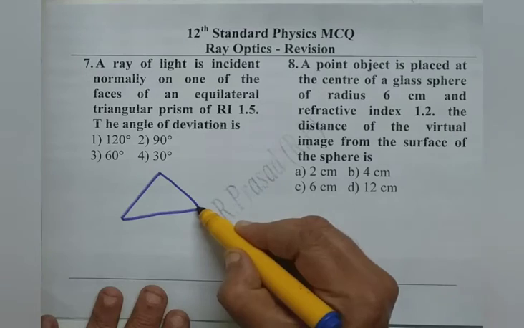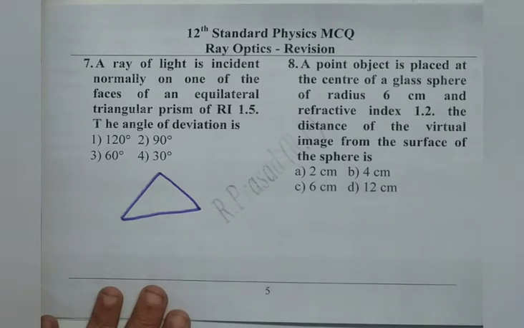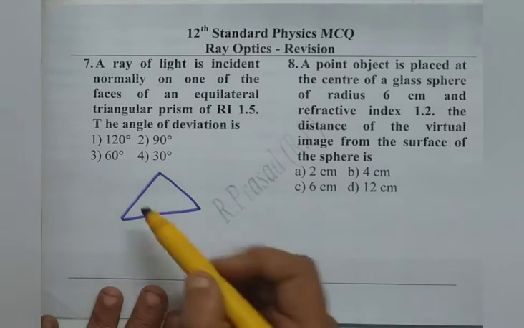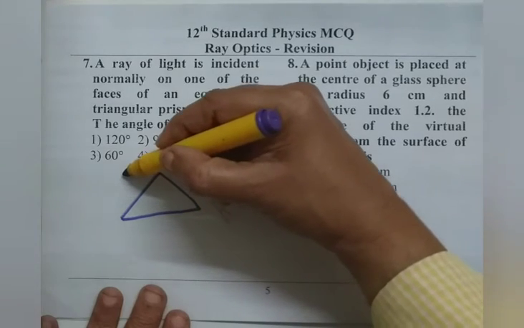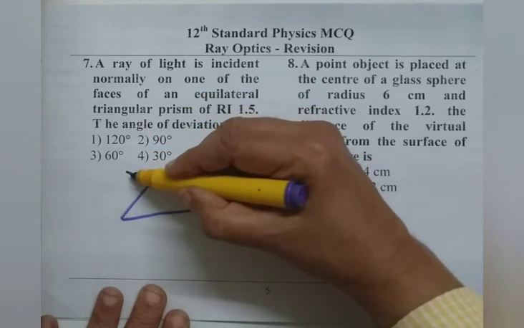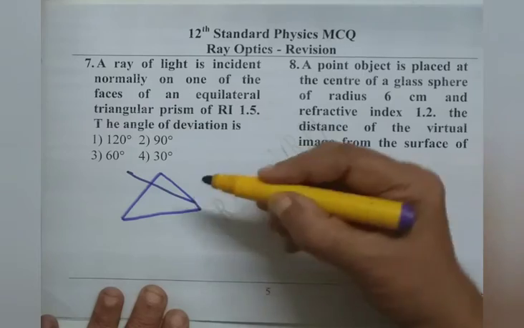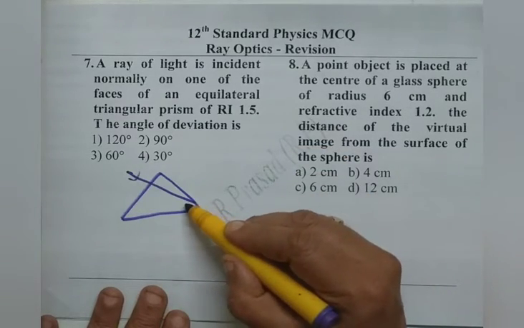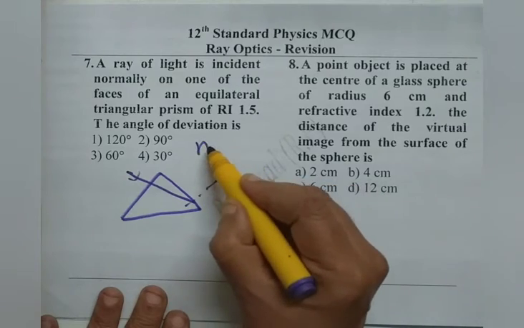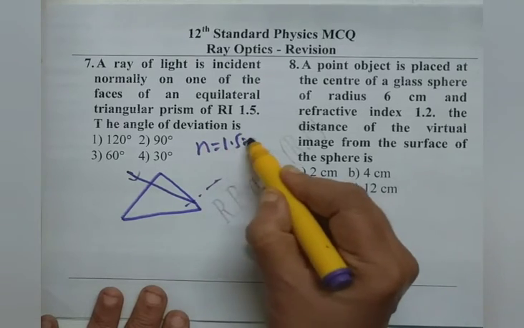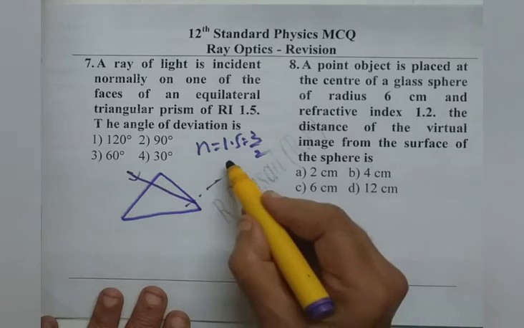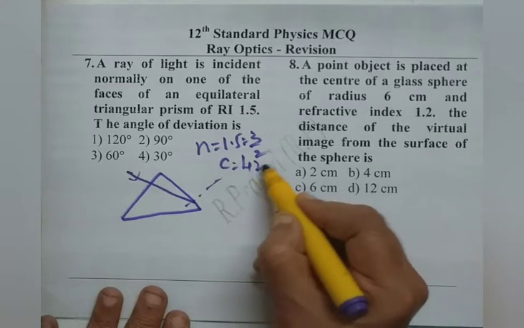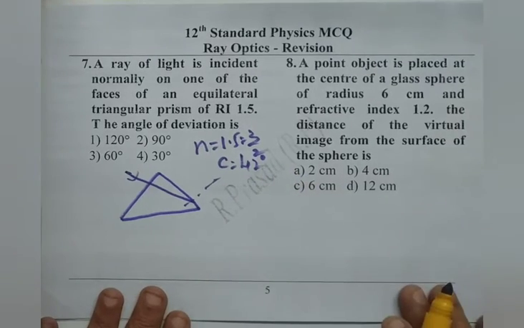Say this is the equilateral prism and the ray of light falls normally on one of the faces. Now observe, the very important thing given is n is 1.5, which is 3 by 2. That denotes the critical angle is around 43 degree.